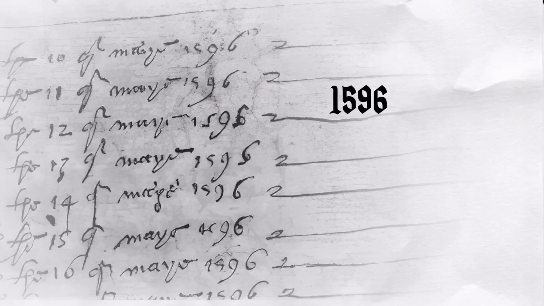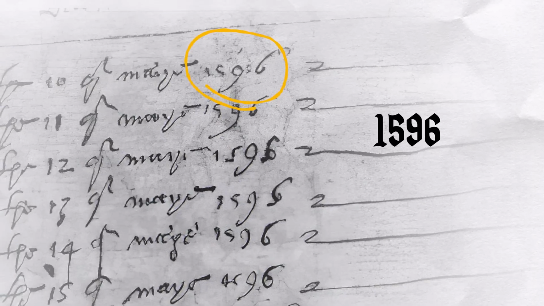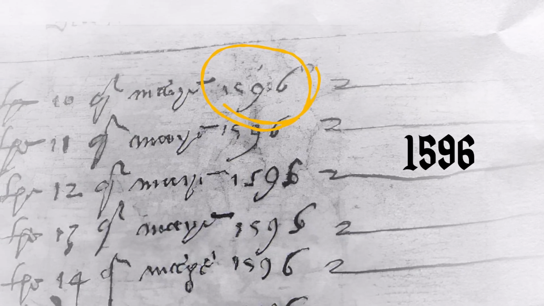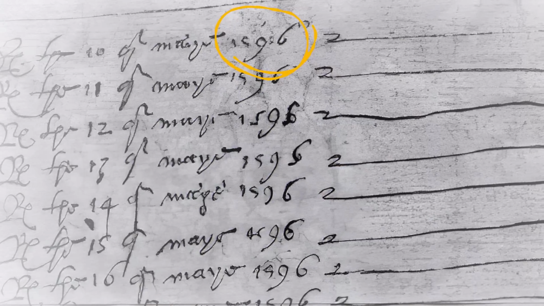And so we can see everyday use of numbers. And here's one page from 1596, I think, that says how much money has been received for different performances on different dates. Take a look at that.